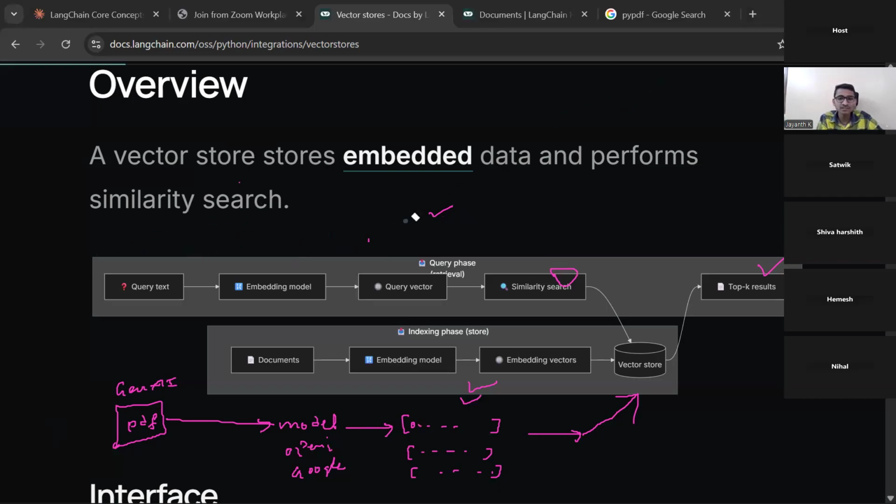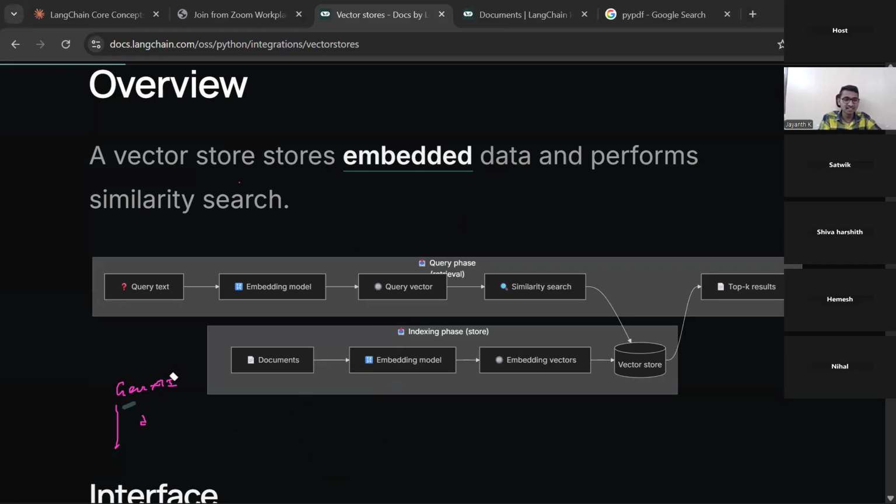Without vector databases, we cannot imagine generative AI, right? The vector database concept is very important. And before that, if someone asks what is unique about AI, what will you tell? Interview question, let's say. What is unique about AI? The unique thing about AI is data. Without data, AI is nothing. Are you able to understand that?